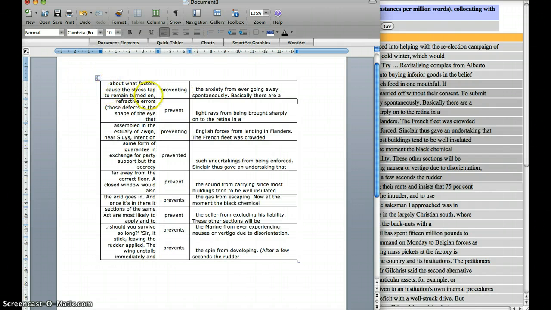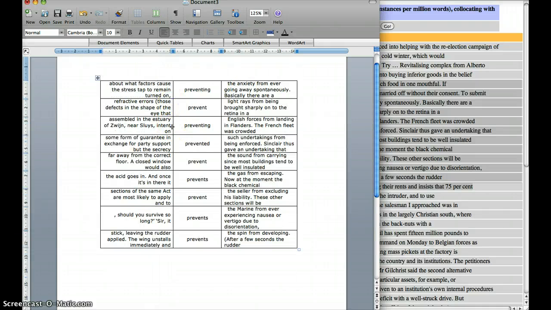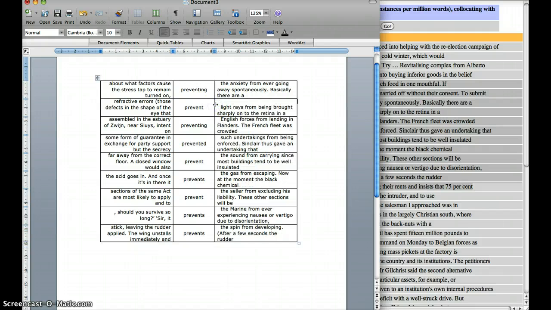Actually, just generally align it better so that the patterns that you want to show, and the items that you want students to notice, become more obvious.